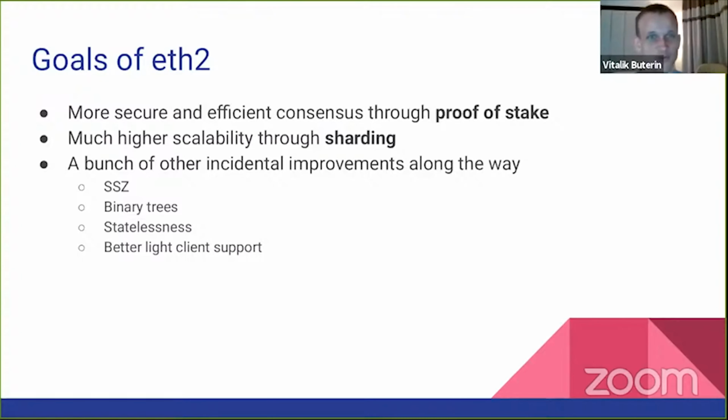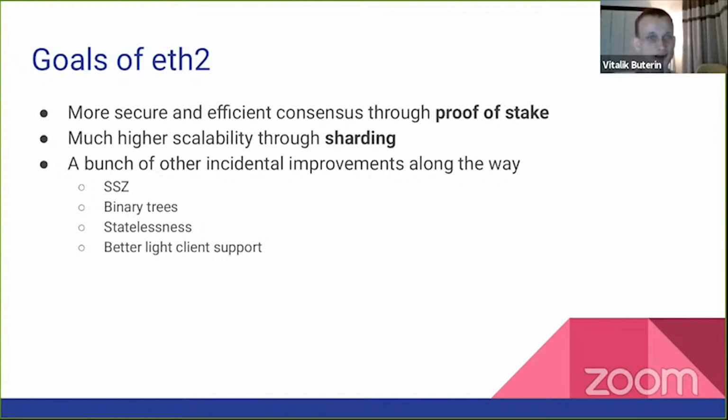ETH2, right? Or Ethereum 2.0, or Serenity, there are a lot of names for it. There are two main goals for ETH2. First of all, more secure and efficient consensus through proof of stake. I talk about proof of stake a lot. I talk about the need to replace proof of work with something more efficient. If you just search proof of stake FAQ, you can find it, and it goes through all of my reasons for why proof of stake is great, and proof of stake is the future of crypto.